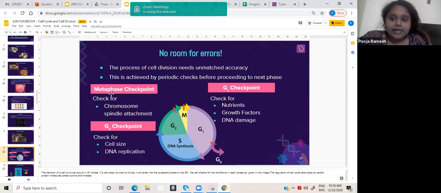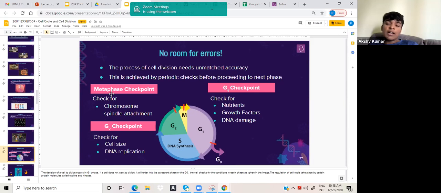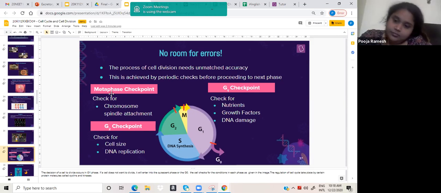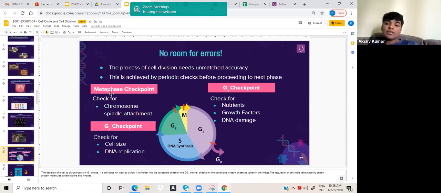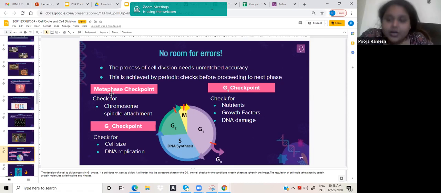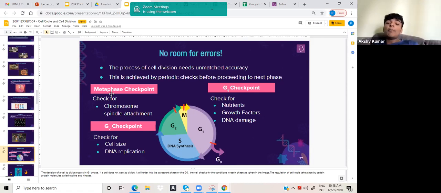See, Down syndrome is what? An extra chromosome. How is it happening? This is the most important question every year. How is that extra chromosome there? Why is it being formed? Because of a problem with the checkpoints.